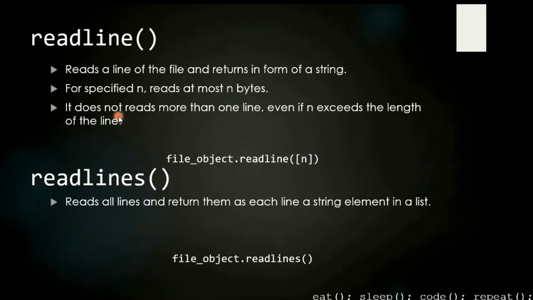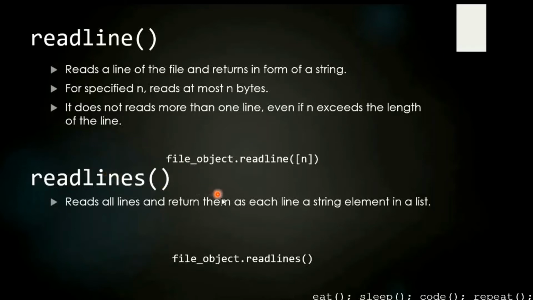It does not read more than one line, even if n exceeds the length of the line. So if there are just 10 characters in that particular line, but I entered 20, even if n exceeds, it is just going to read only a line.